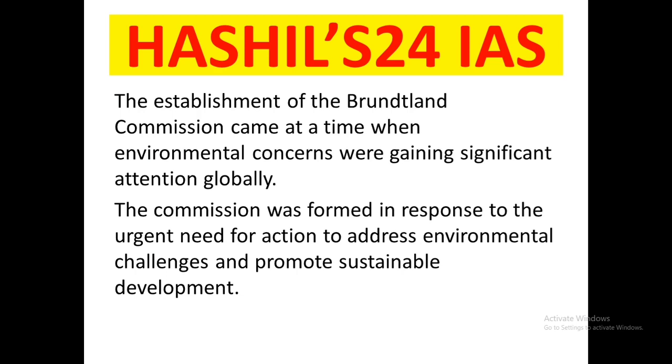The commission was formed in response to the urgent need for action to address environmental challenges and promote sustainable development. That means the commission was formed to address environmental challenges and promote sustainable development.